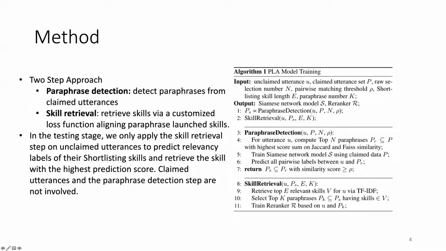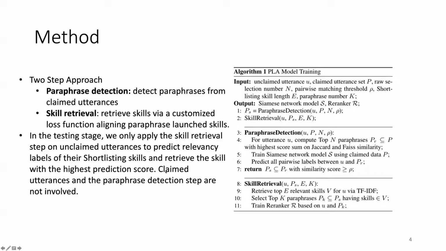It shows the two-step details. The paraphrase detection step contains two parts of similarity calculation. We will explain in the next slides. And skill retrieval includes a shortlisting and a re-ranking stage. We'll also explain the details in the next couple of slides.